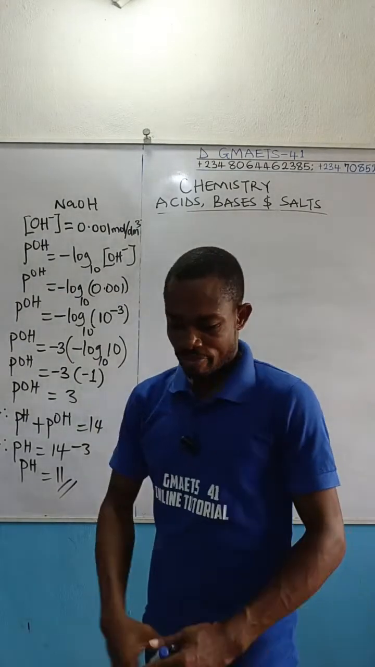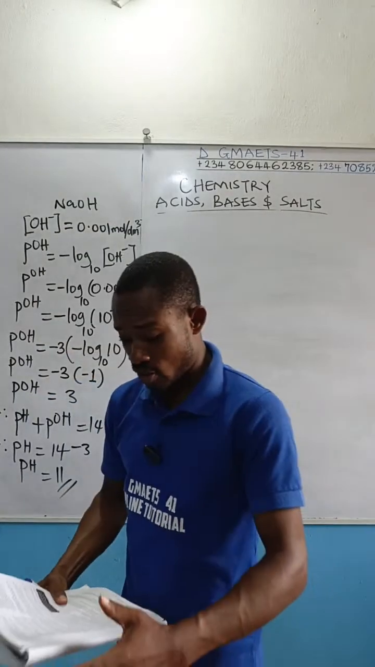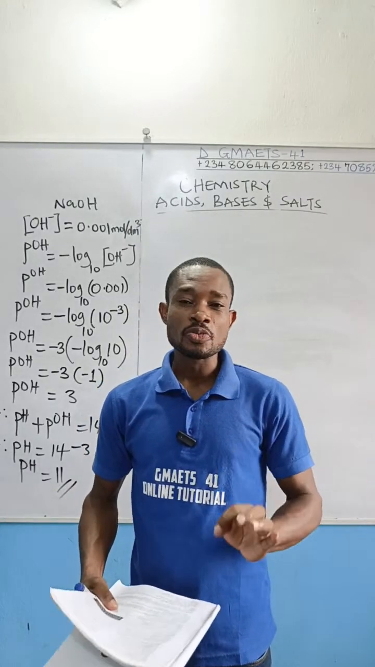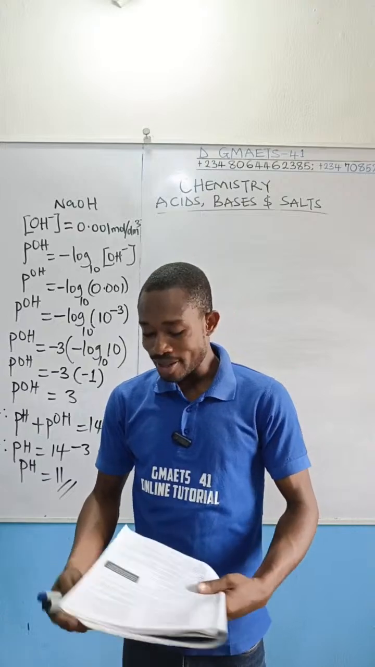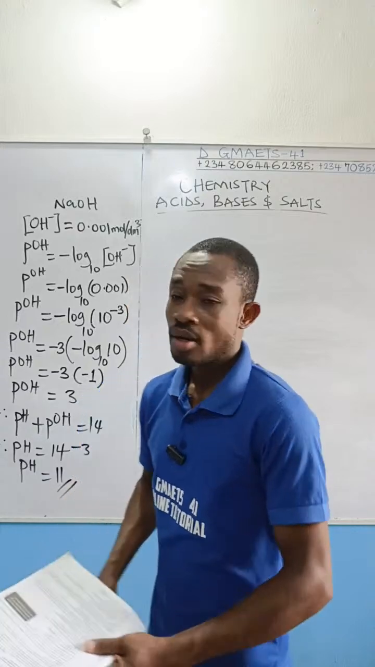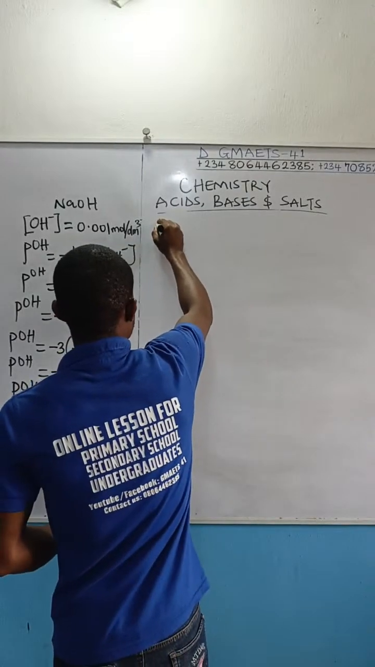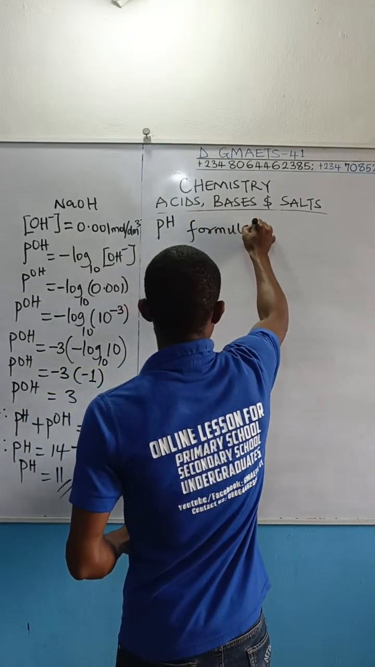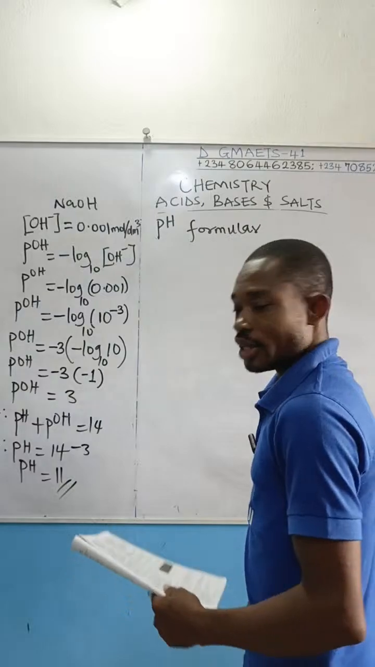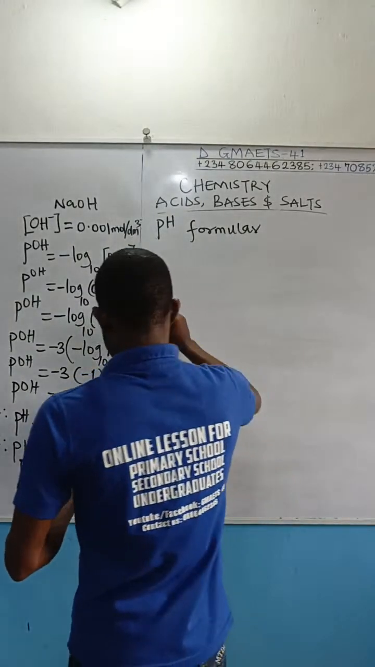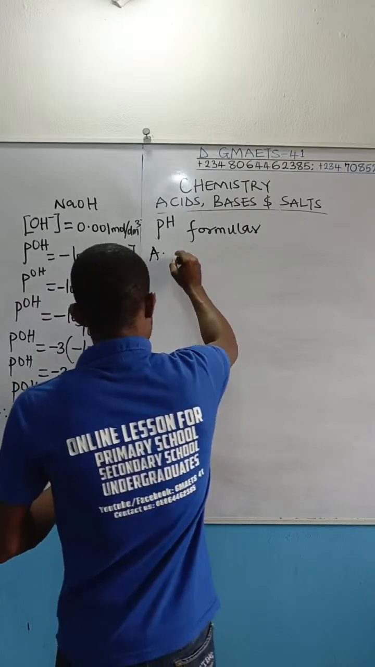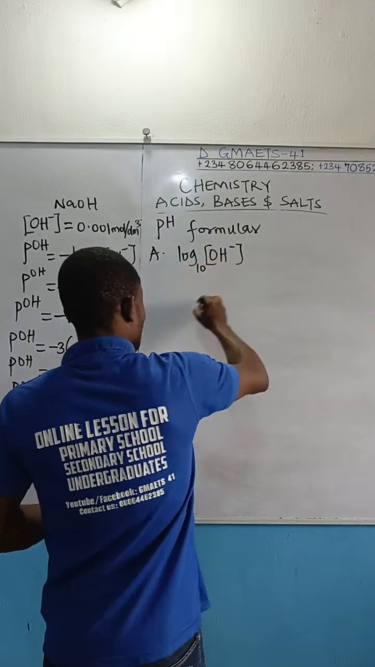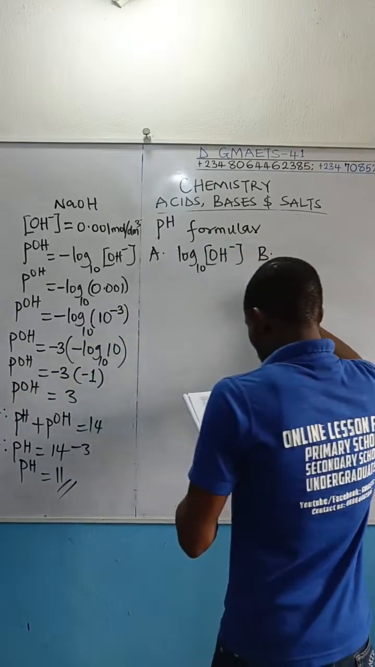All right, so the next question I'd like us to see is this, and it reads, the mathematical expression of pH. Permit me to list the options. The mathematical expression of pH is option A, log of hydroxide ion concentration to base 10. Is this the formula of pH? We're going to find out.